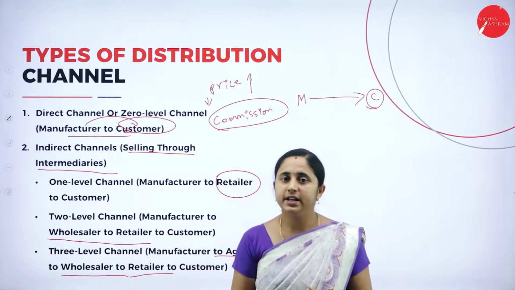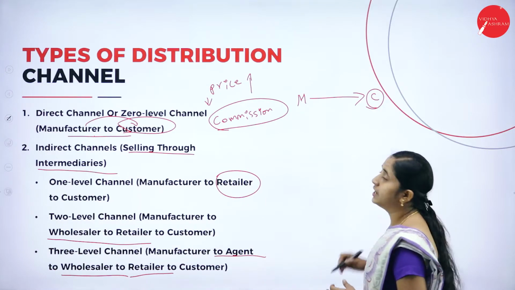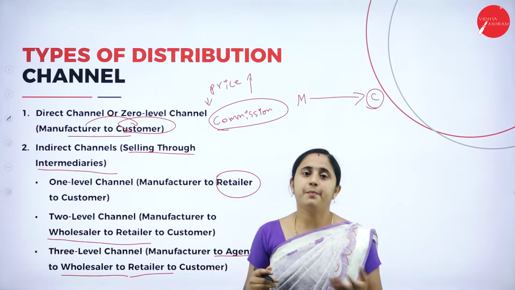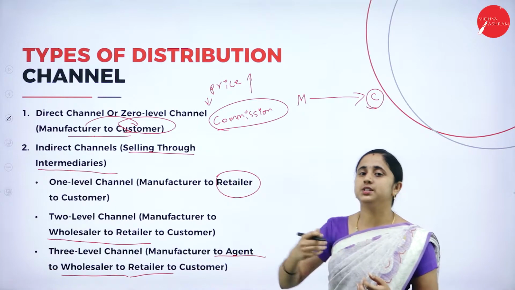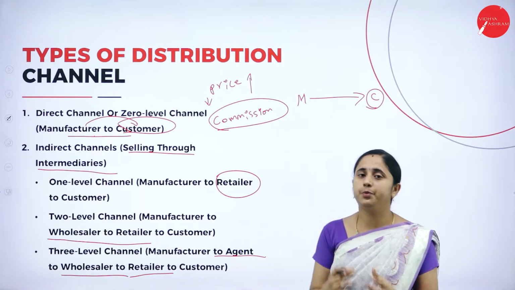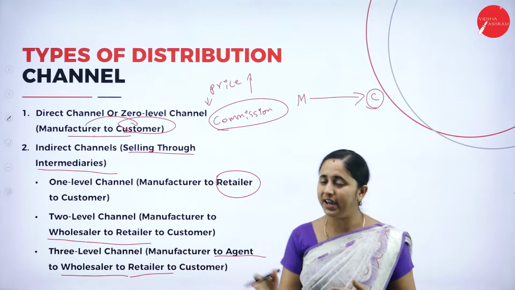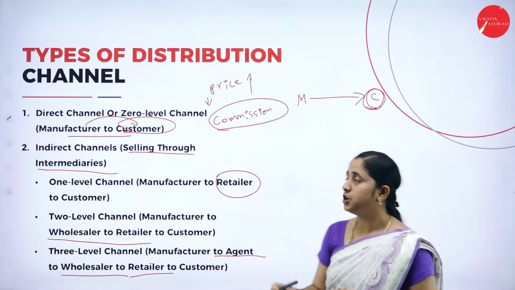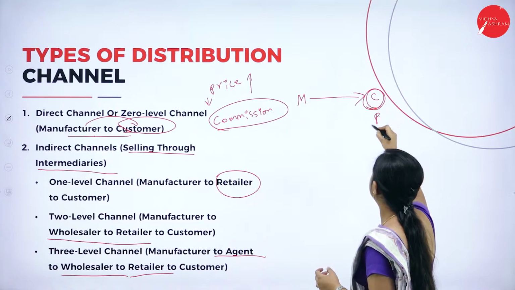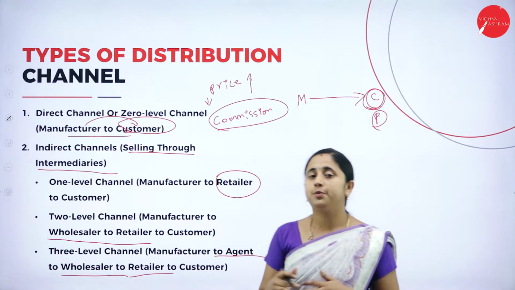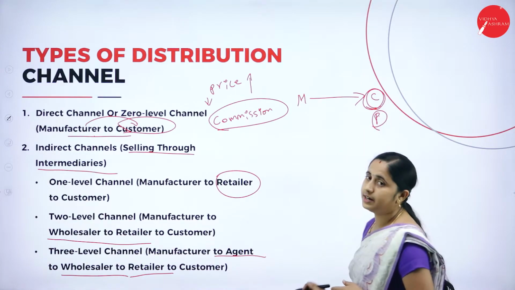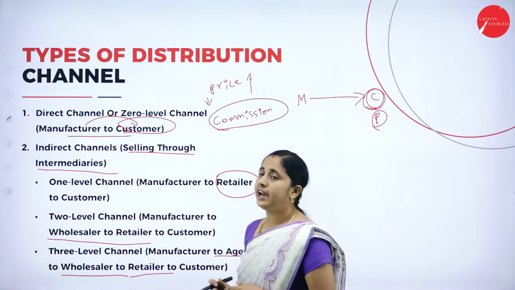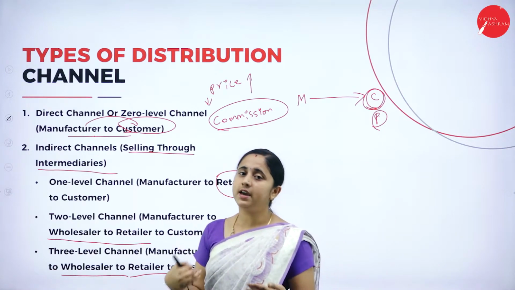If you are producing industrial goods, your consumer is an industry or other manufacturing company. If you are producing consumable goods, for consumption purposes only, your consumer will be the final consumer or customers, so normal people. So the consumer is decided depending on the product you are producing. So here it helps the manufacturer as well as the consumers.